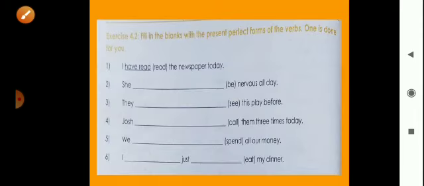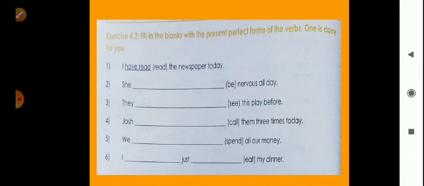Now look here. Exercise number 4.2. Fill in the blank with the present perfect forms of the verb. One is done for you. Here is the exercise, and we will write these sentences in the present perfect form of the verbs. So first is, I have read the newspaper today.